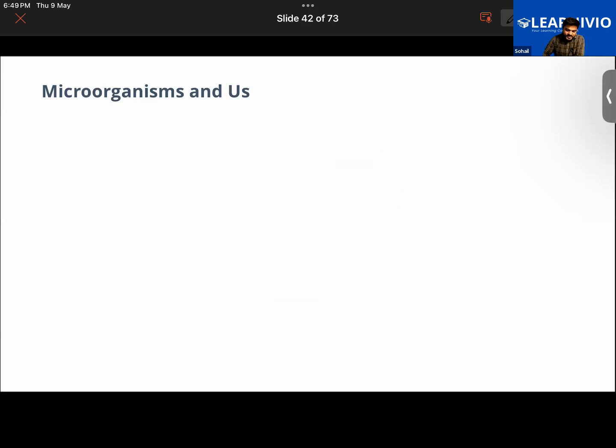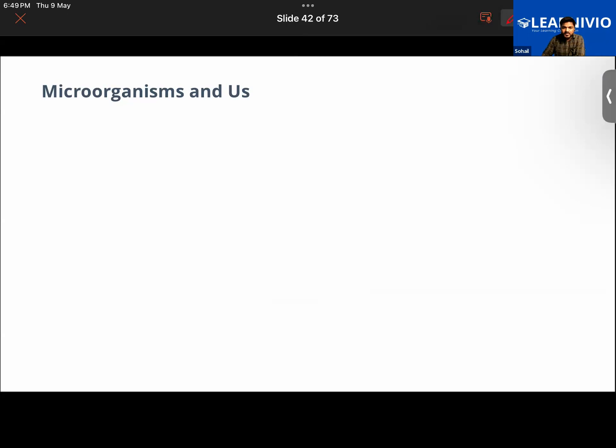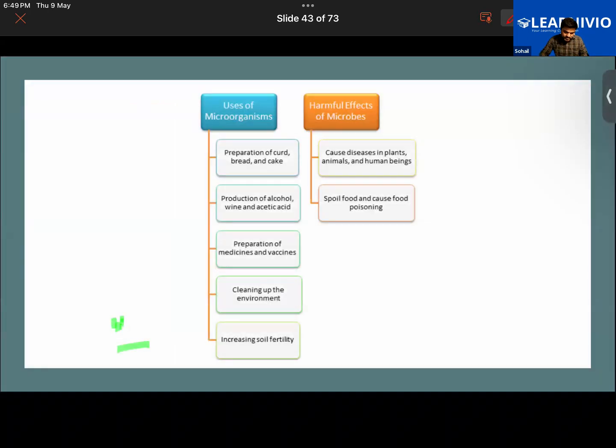So, microorganisms and us. How do microorganisms impact us? They impact us in two ways. Either they would be benefiting us or they would be harming us. So let's understand what harms they are causing and what the good uses of microorganisms are. Microorganisms can be harmful in many ways. For example, some microorganisms cause disease in human beings, in animals, and in plants also. While some of them are useful for us.